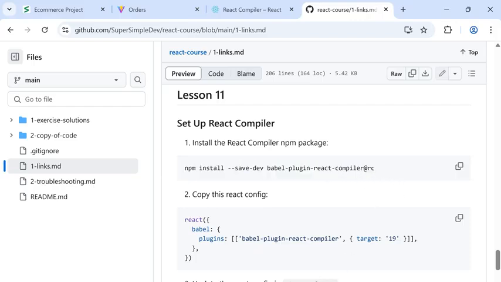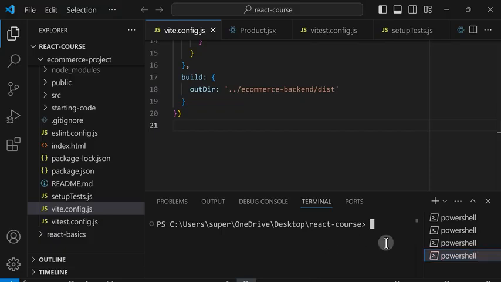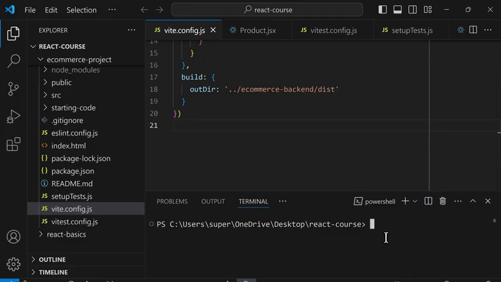And then in my project, I'm going to go to the command line and create a new tab. And I'll close these other tabs so that I can start fresh. And first, I need to make sure I'm running inside ecommerce-project. So I'll cd ecommerce-project.